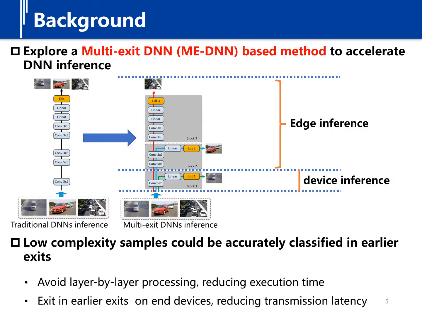To address the above limitations, we explore a multi-exit DNN-based method to accelerate DNN inference, due to the fact that low complexity samples could be classified at an earlier exit with only low-level features. The multi-exit DNNs are built by adding some extra exits to the original DNN. In this manner, each sample can ideally exit the network at the proper depth, avoiding layer-by-layer processing and saving inference time. Besides, some tasks could exit early on the end device directly, avoiding the transmission overhead in edge computing environments.